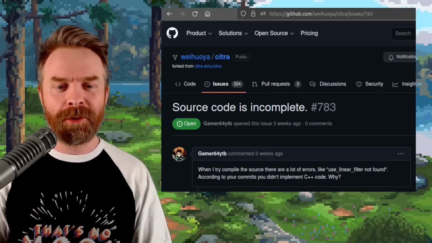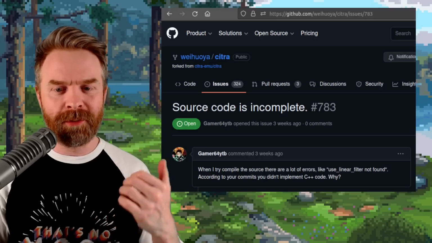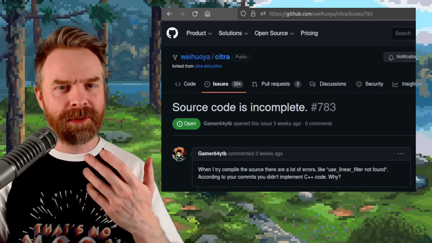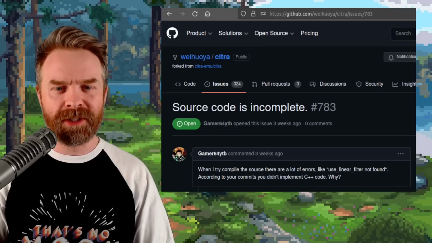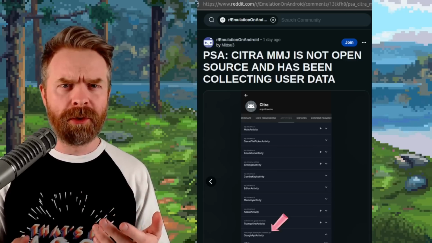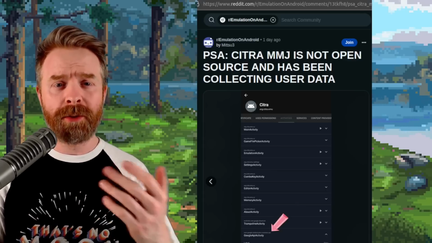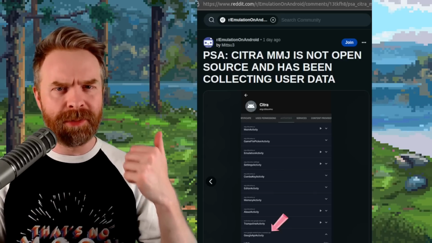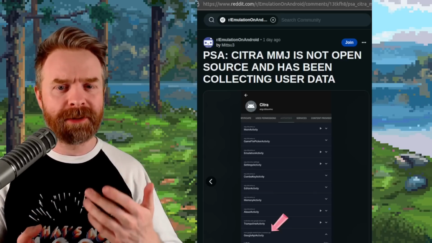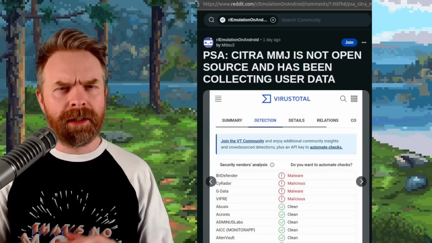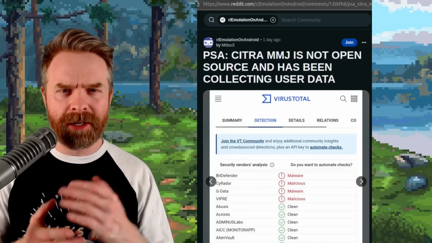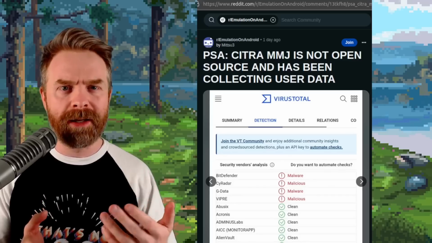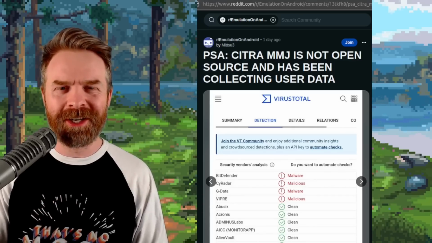And Gamer64 here took a look at the source code and said when I try to compile the source there are a lot of errors. So it doesn't seem like the source code for this one is complete. Furthermore, things look even worse. Reddit user Mitsu3 over on Reddit Emulation on Android took a bit of a deeper dive on this one and found some very unsettling things. It appears that Citra MMJ may be collecting user data, with a big emphasis on may. The final verdict isn't out there just yet.